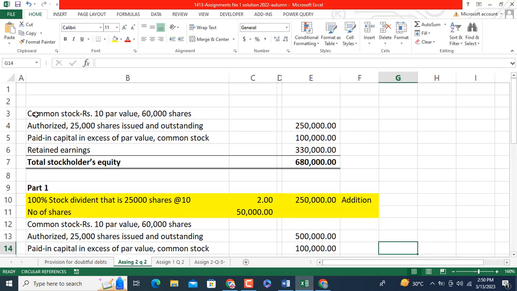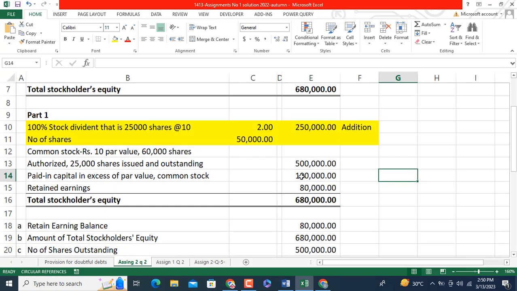Here is the solution. This is the given statement that we have from the question. Common stock, rupees 10 par value, 60,000 shares authorized, and 25,000 shares issued and outstanding at par value, which is equal to 250,000. Paid-in capital is equal to 100,000. Retained earnings is 330,000. Total stockholders' equity is equal to 680,000. Now come to part 1, where the company issues a 100% stock dividend.